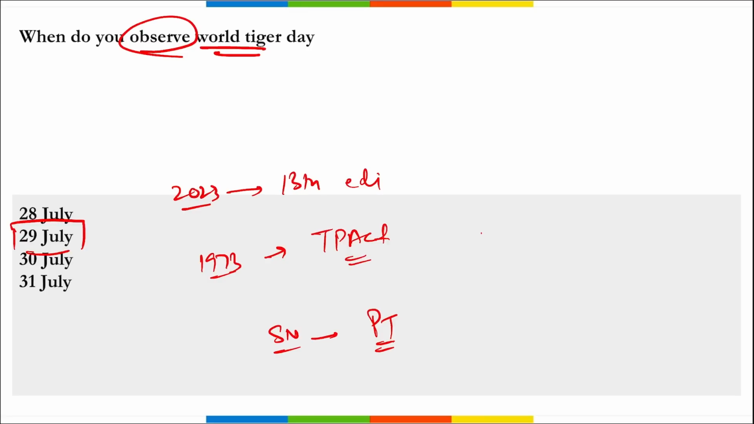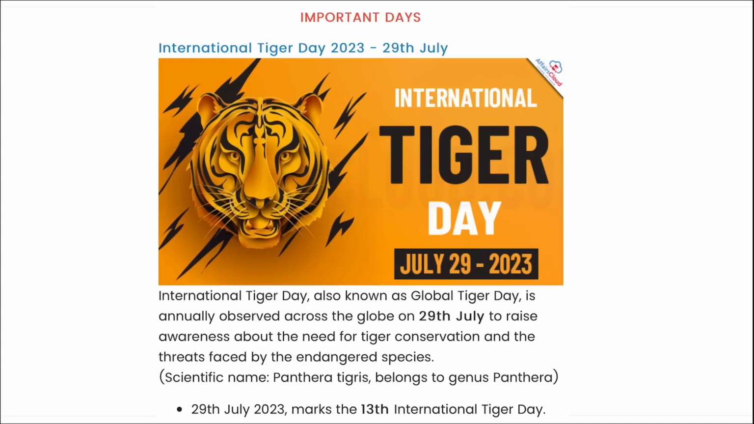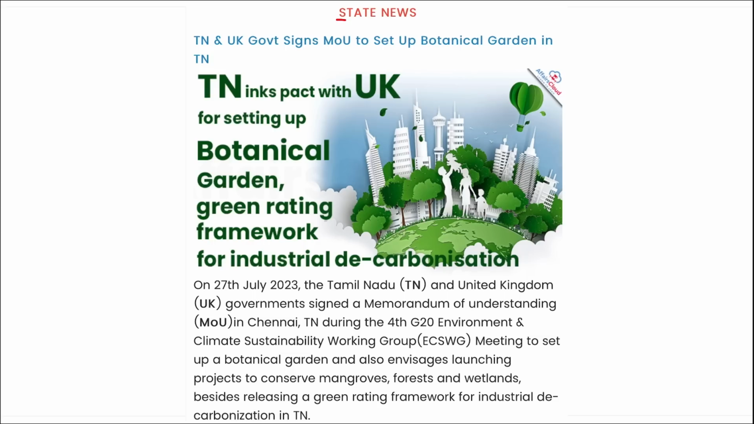Also remember, IUCN, the International Union for Conservation of Nature, placed the tiger in the endangered list in the year 2017. Here you can see International Tiger Day.